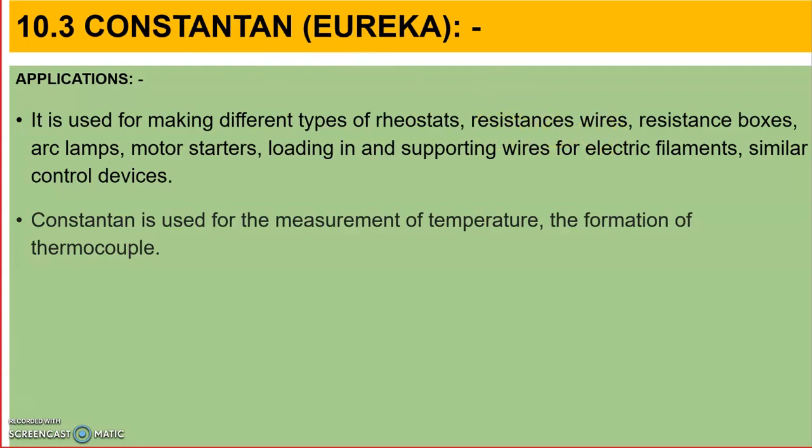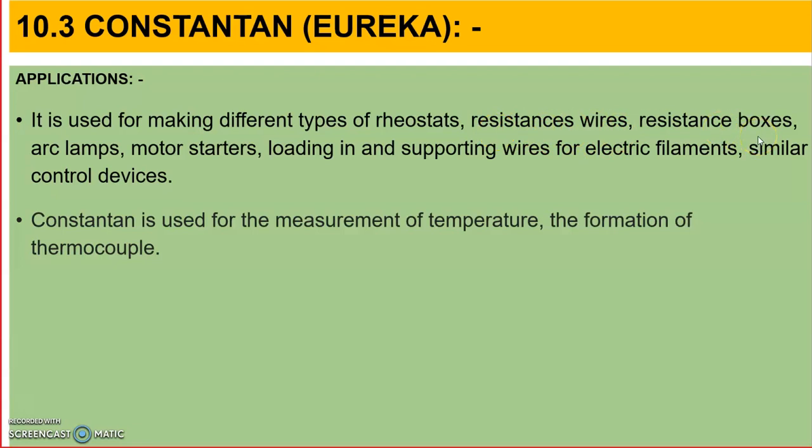Why will copper not be used for resistance? Because copper has low resistivity, aluminum has low resistivity. So the wire required for your resistance value will be very large. If you require a resistance of 1 kilo ohm, how much length of copper will be required? How much length of aluminum will be required? Such a resistance will have a very long length, and will be bulky because you are winding that wire, so it is not desired. The material you use for resistances should have small length, meaning high resistivity.